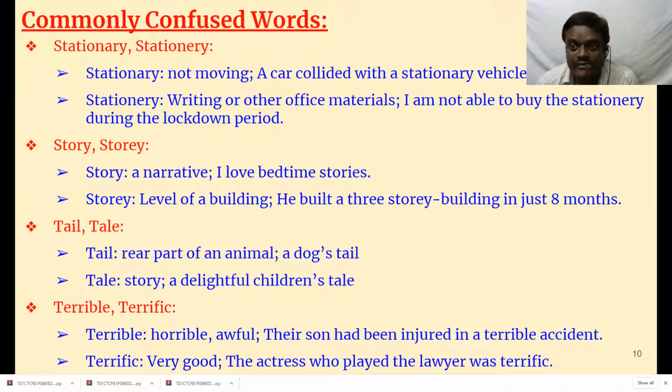Whereas terrific means very good. See the opposite. The actress who played the liar was terrific. She's terrific, that means she is very beautiful, very good. That's what terrific means. Whereas terrible means very bad, awful, extremely bad. Extremely bad is called terrible. Extremely good is called terrific. Total opposite. They came from the same root. That is the fun of English.